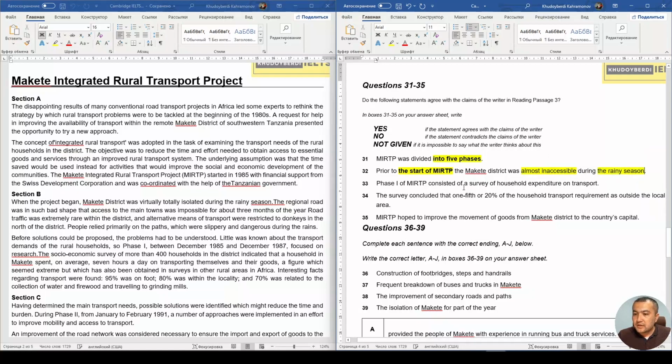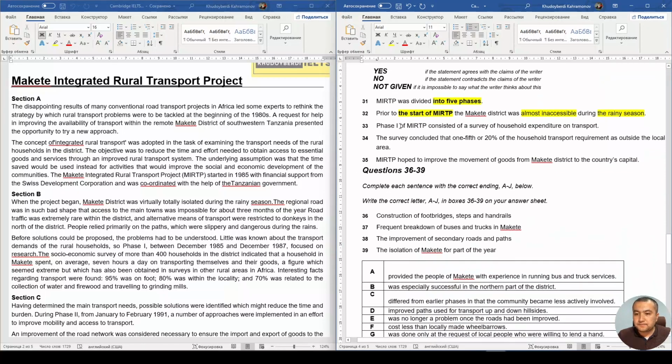Phase 1 consists of a survey of household expenditure on transport. The survey concluded that 1/5, which means 20%, of household transport requirement is outside the local area.